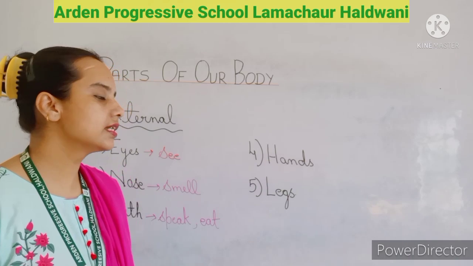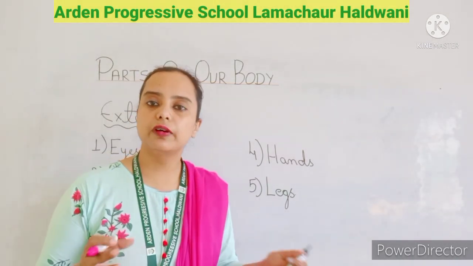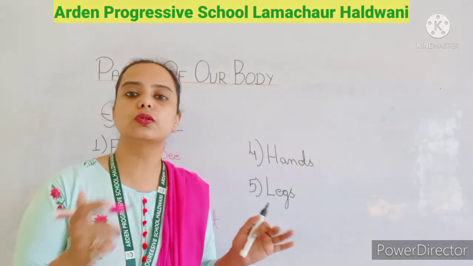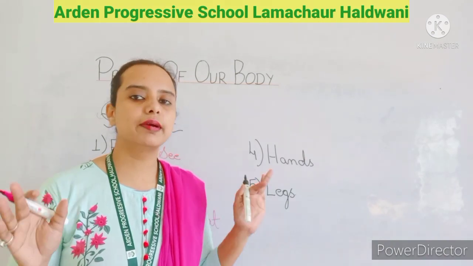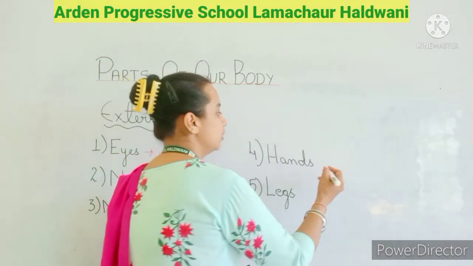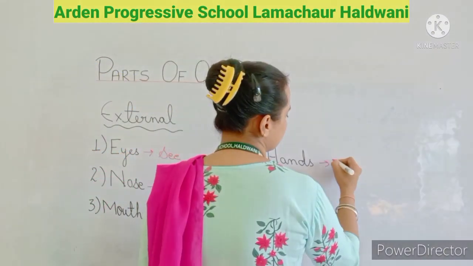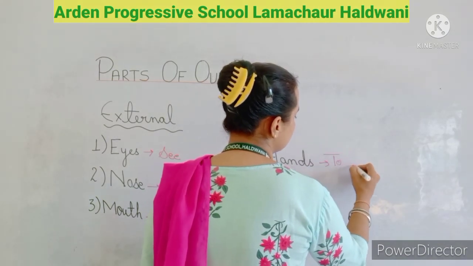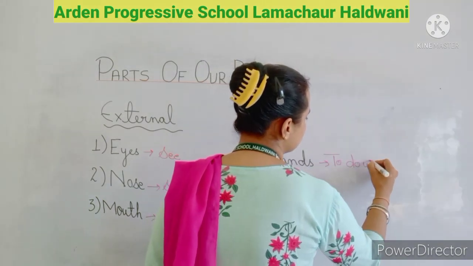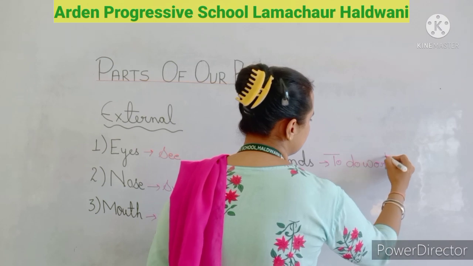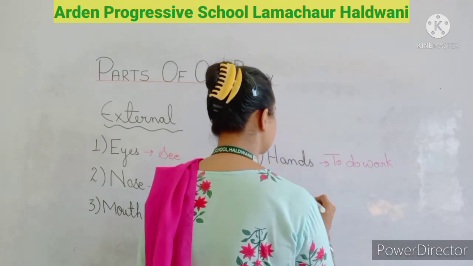Then hands. Hands are used to do work, to hold things, to write. There are so many things that we can do with our hands. The same way the legs.